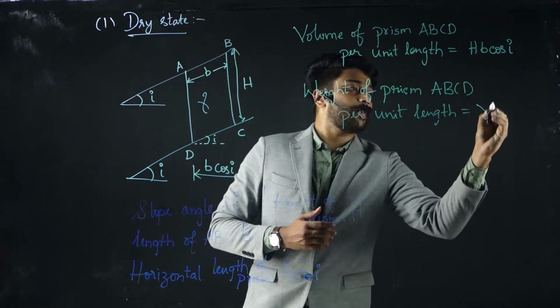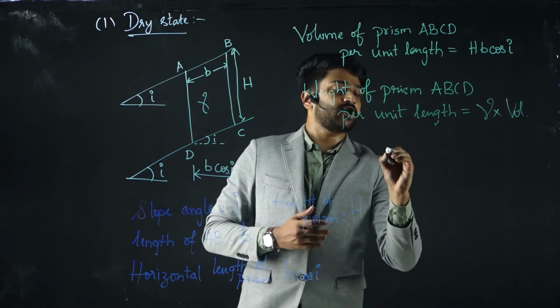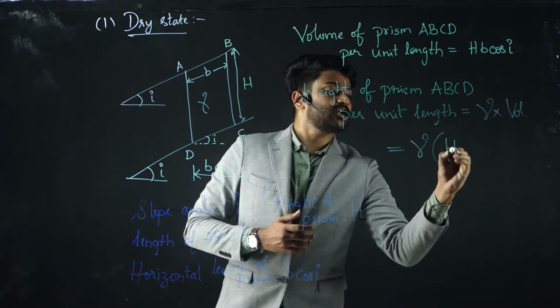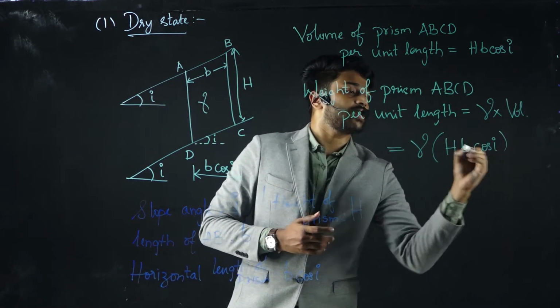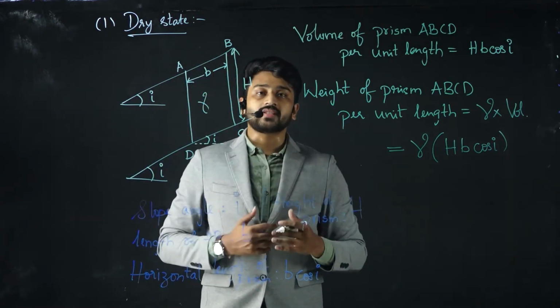So this will be gamma into volume. Further simplifying, I can write it as gamma into H into B cos I. So this is the weight of the prism we have considered here.